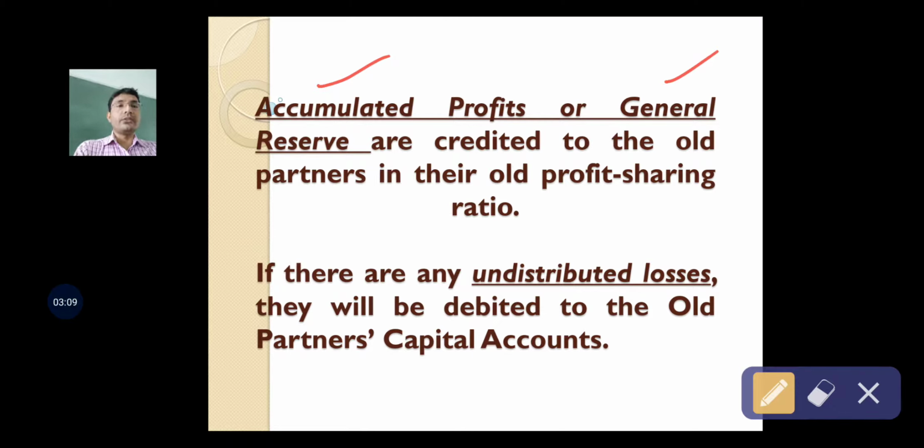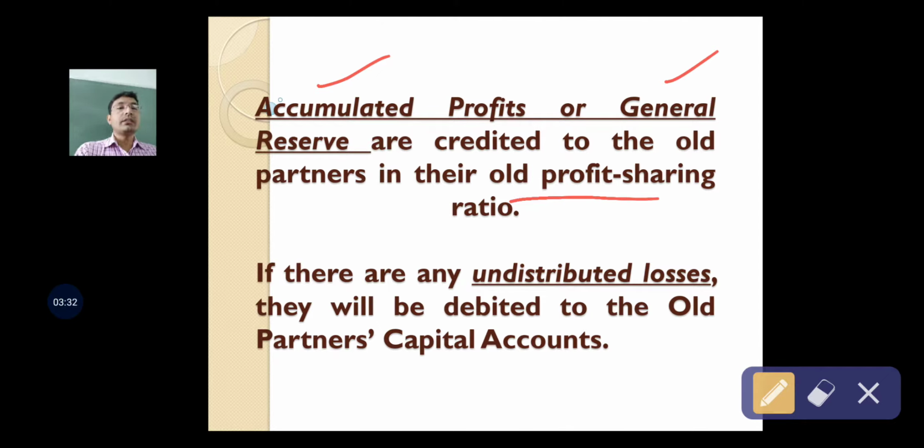These reserves will be transferred to old partners in old profit sharing ratio before admitting a new partner. So before admission of a new partner, these reserves are to be transferred to old partners in old profit sharing ratio. Why?